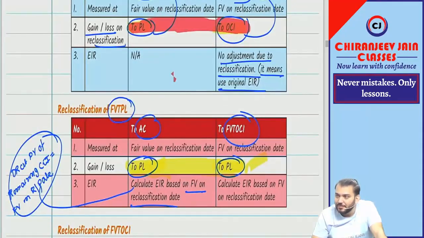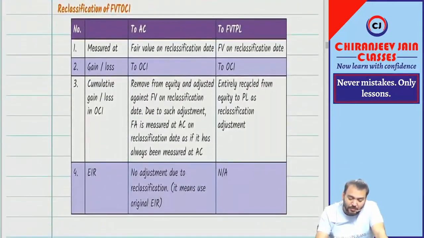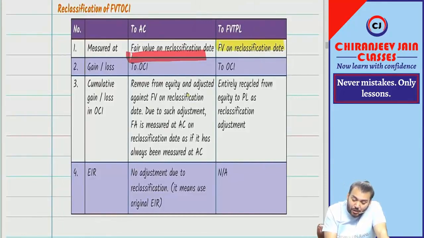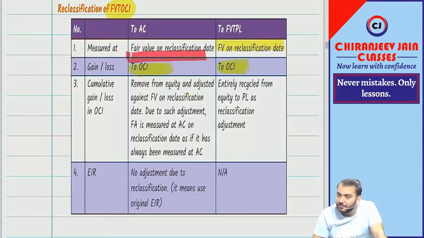Got it? Now, coming to reclassification of FBTOCI, same thing. Measurement at fair value on reclassification date. Gain or loss now in OCI. Understood why OCI? Because it was OCI. Correct. Can you say FBTOCI?